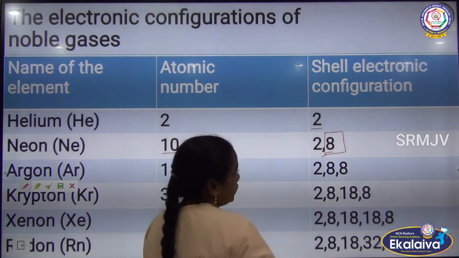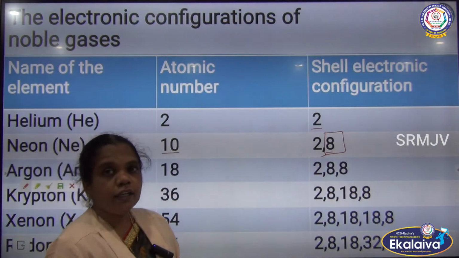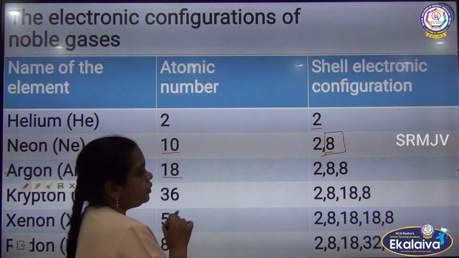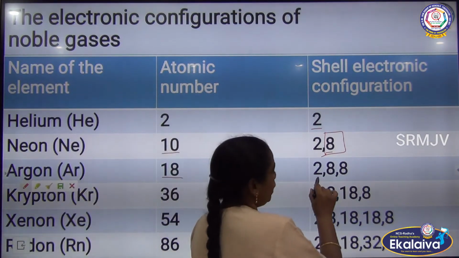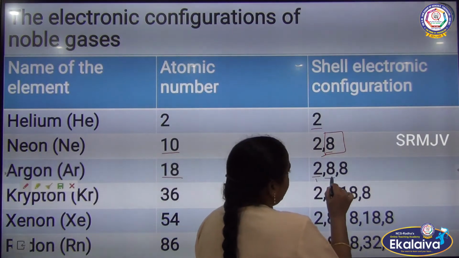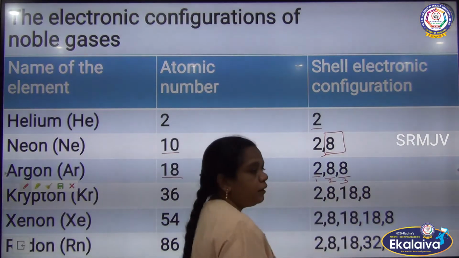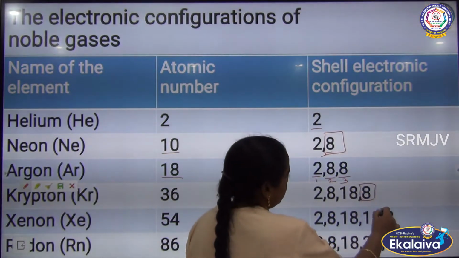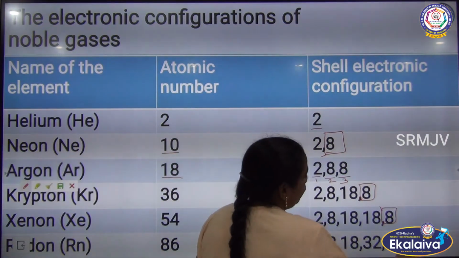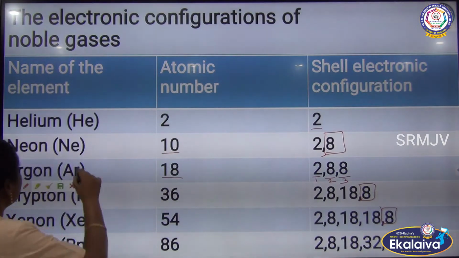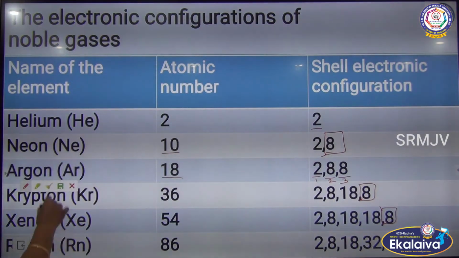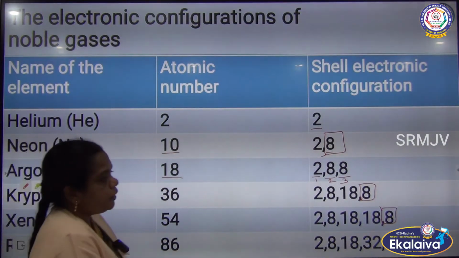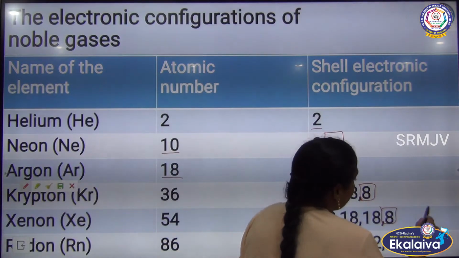So the electrons present in the outermost energy level are called what? Valence shell. And argon is 18. So while writing the electronic configuration, 2 in the first energy level, 8 in the second energy level, and 8 electrons in the third energy level. Now you can see that the outermost electrons of every atom present in the noble gases, from helium to radon, xenon as well as krypton, in every atom the outermost electronic configuration is 8.